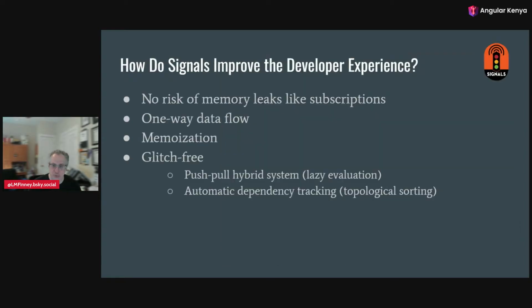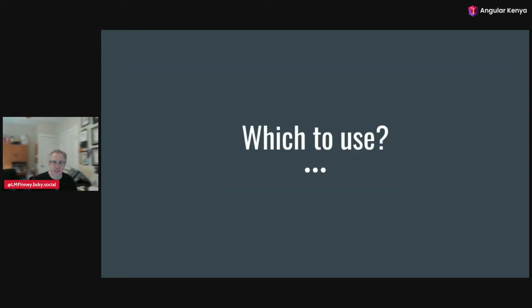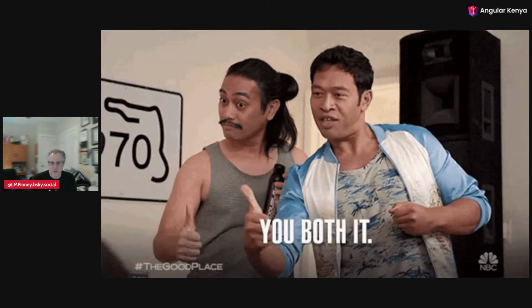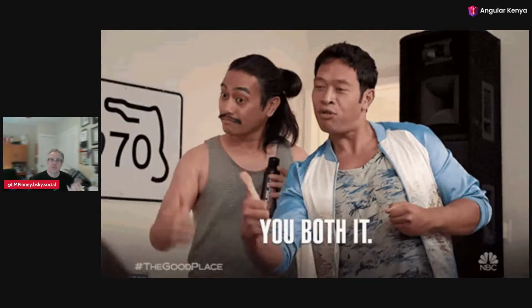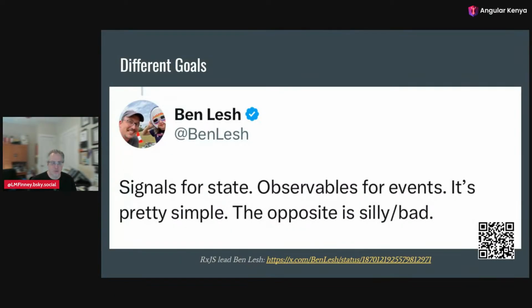So how do signals improve the developer experience? No risk of memory leaks like subscriptions, one-way data flow, memoization, it caches it, and glitch-free operations through the push-pull and the dependency tracking. So now that I've talked about both observables and signals, which to use? You use both. They solve different problems, so you use them where it's appropriate to use them.